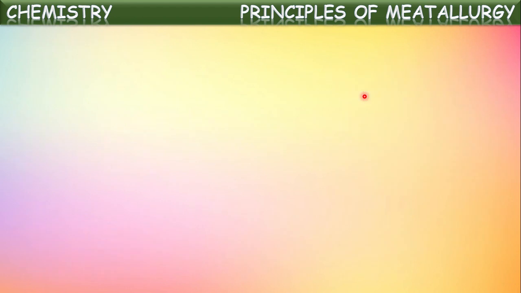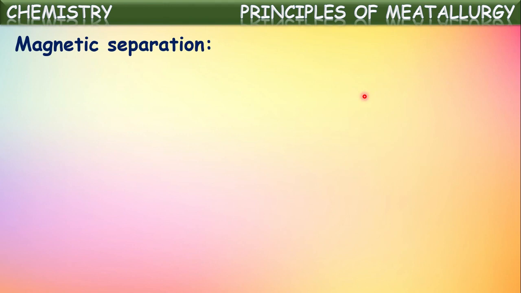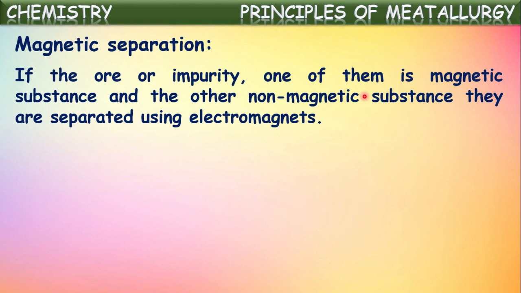Okay, next, one more technique, magnetic separation. We know where this technique is generally used. In magnetic separation, if a mixture has two components, and one of those two components is magnetic and the other one is non-magnetic, then the mixture can be separated by using a magnet, and the process is called magnetic separation.